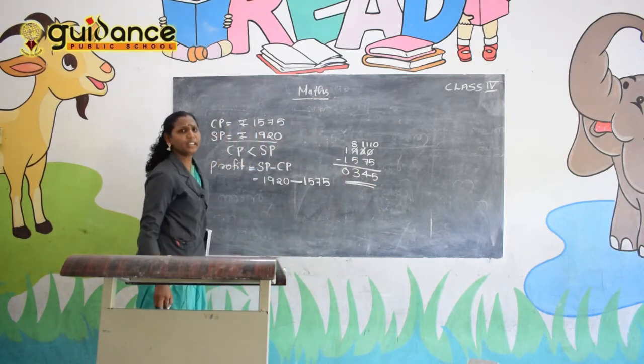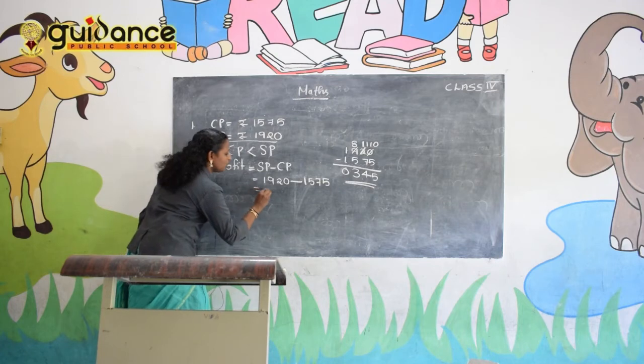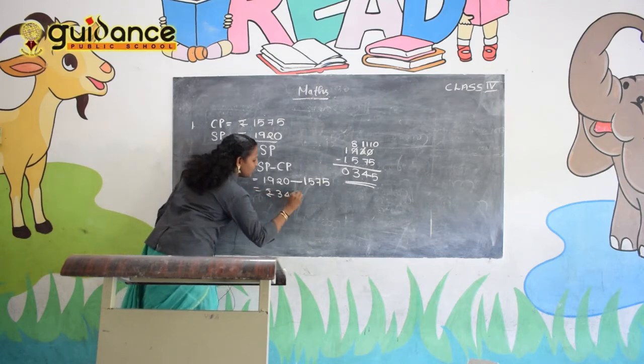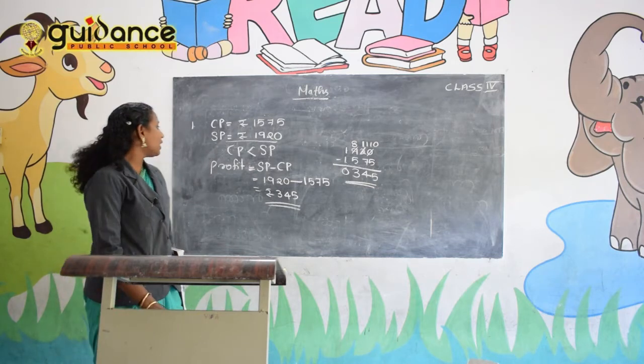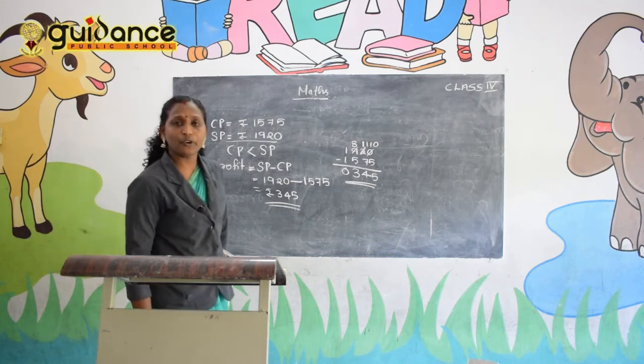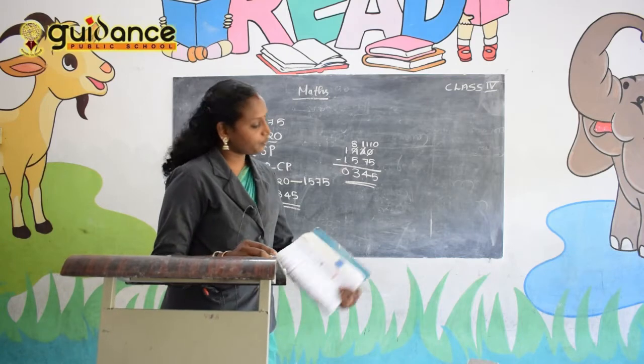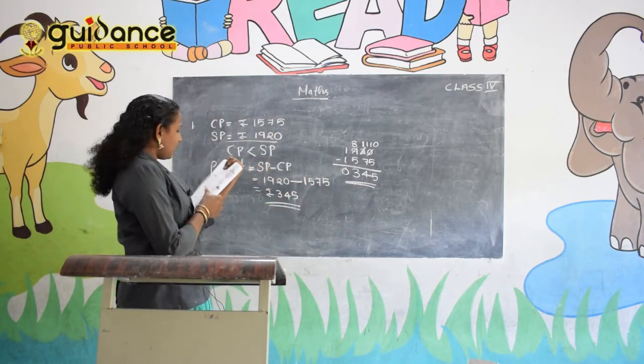So what is the profit? Profit is equal to rupees 345. So 345 is the profit. So if we look at the next question.